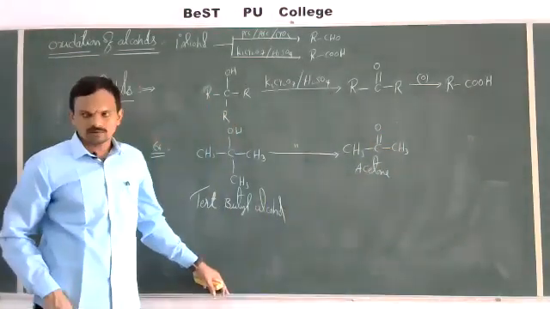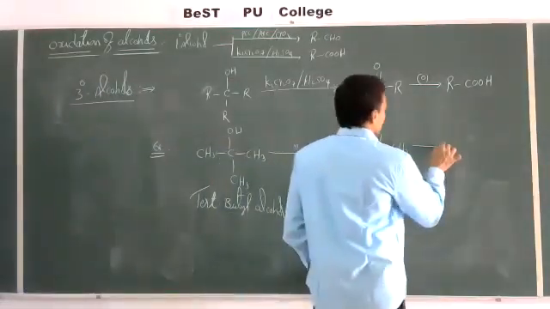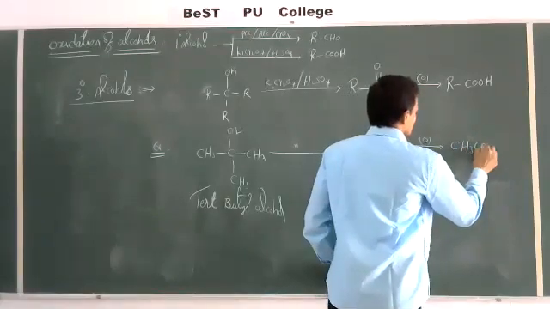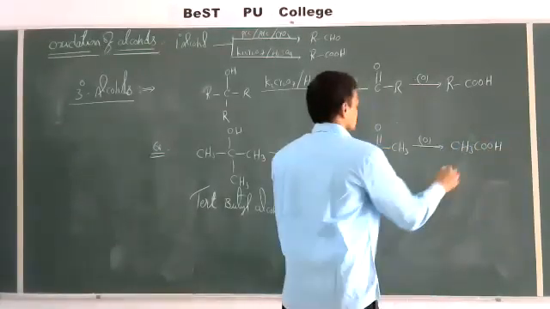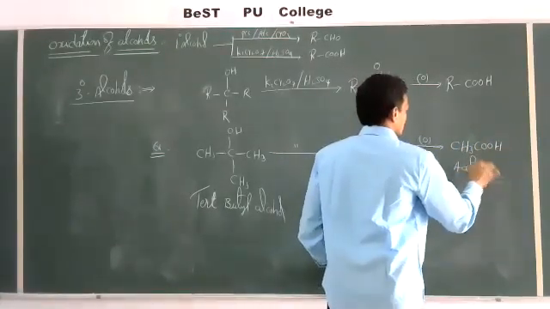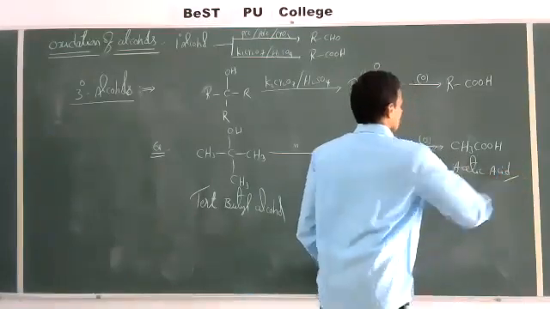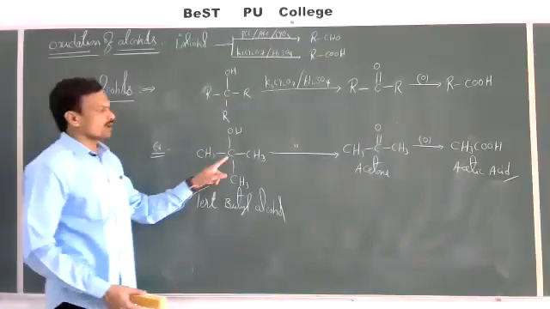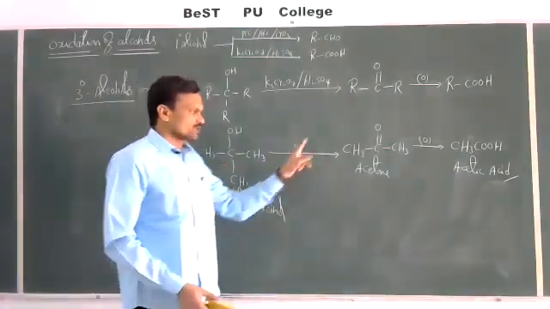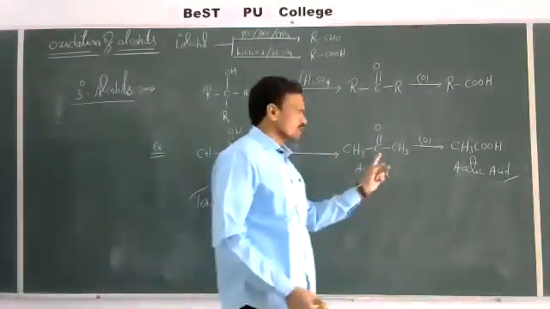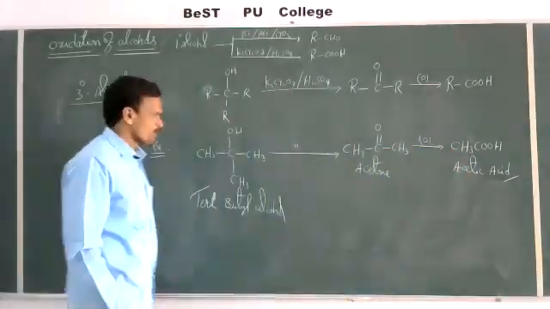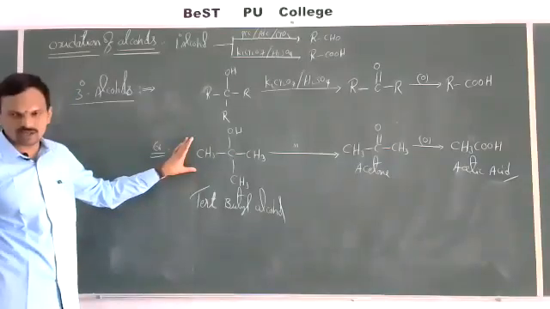Acetone is formed, and this acetone undergoes further oxidation to give acetic acid, CH3COOH. So tertiary butyl alcohol on oxidation gives acetone, and this acetone undergoes further oxidation to give acetic acid. This is regarding oxidation of tertiary alcohols.